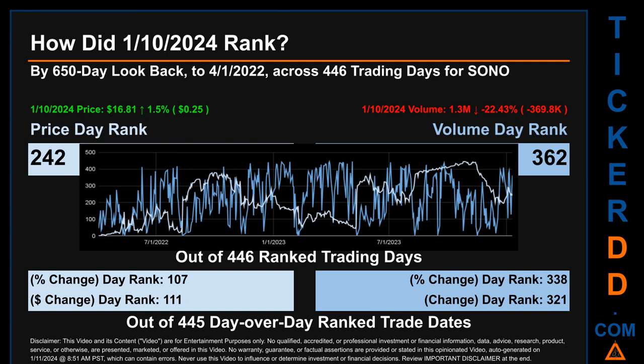The line graph overlays price and volume's daily ranking, as shown respectively in light versus dark blue, across those target days' trading days. In this view, essentially the dips are good whereas the spikes are bad. The price's day-over-day percentage change, jumping 1.5% on the 10th of January 2024, had a day rank of 107 while its dollar difference of 25 cents had a rank of 111 when compared day over day across 445 trading days. Volume's percentage change and difference were ranked respectively at 338 and 321.